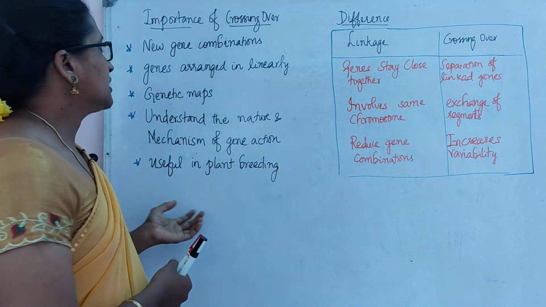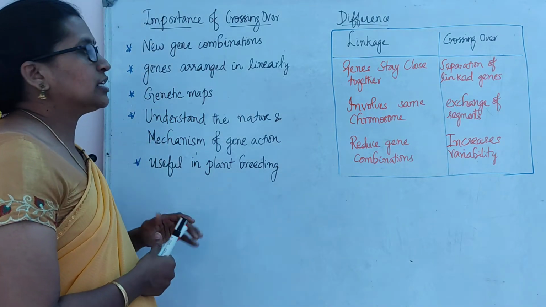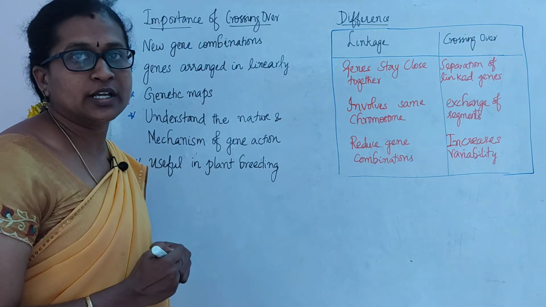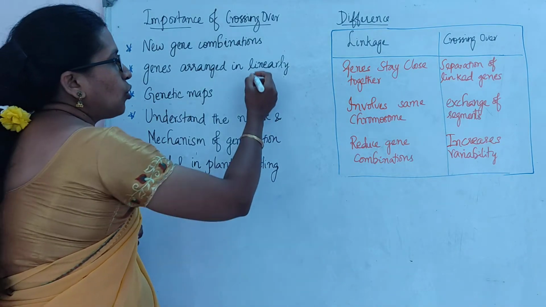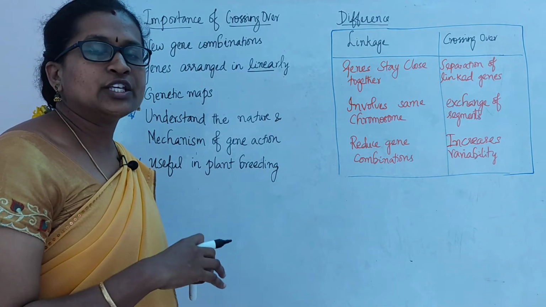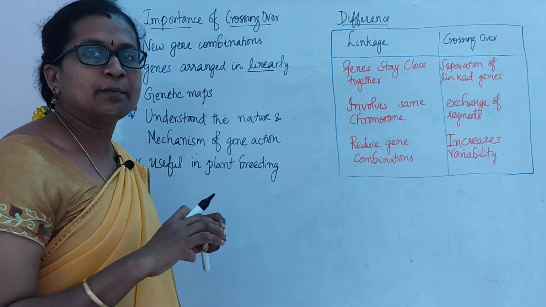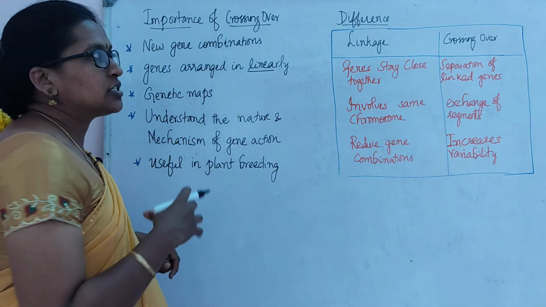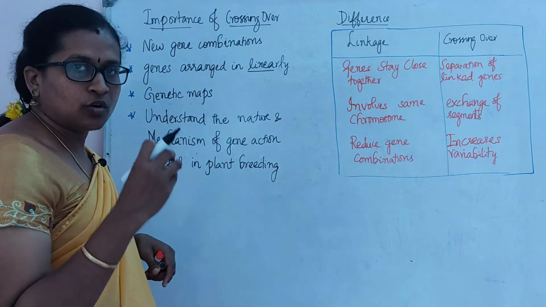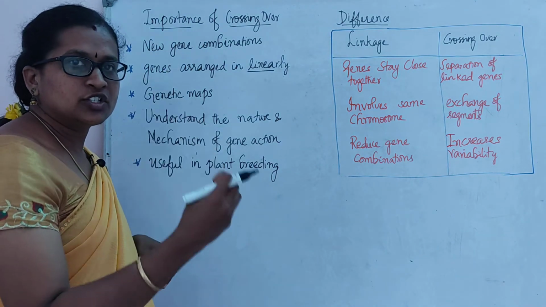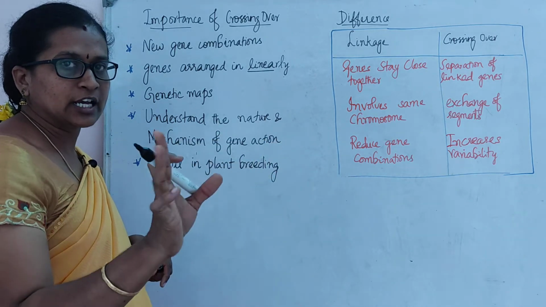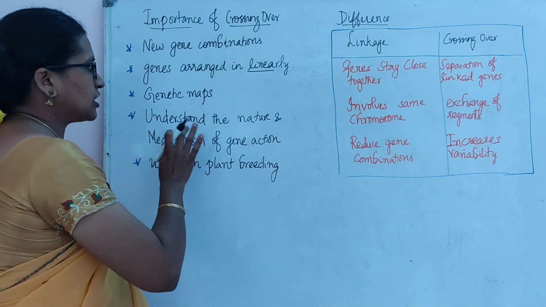The second point is that genes are arranged linearly. Only after the observation of crossing over did scientists come to know that all the genes on the chromosomes are arranged linearly in the same pattern. This is a very important thing to know: chromosomes, and inside them the genes, which are arranged linearly. Third point, genetical maps.